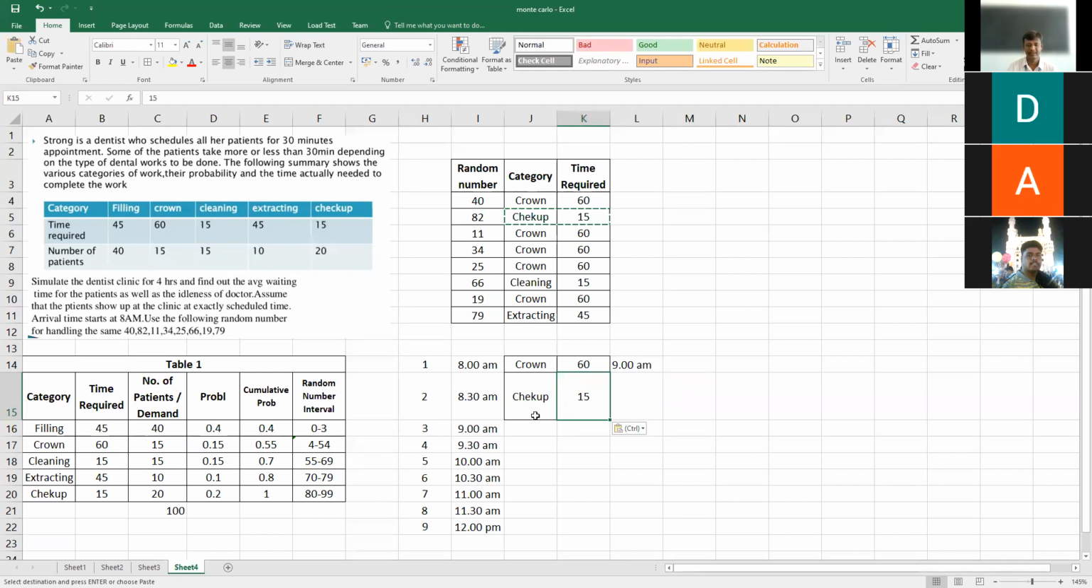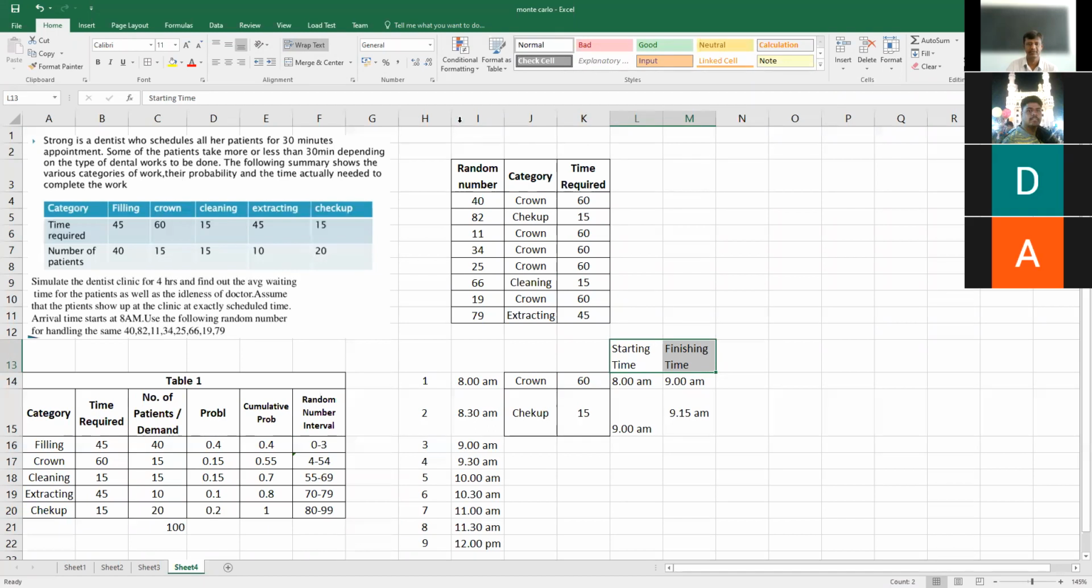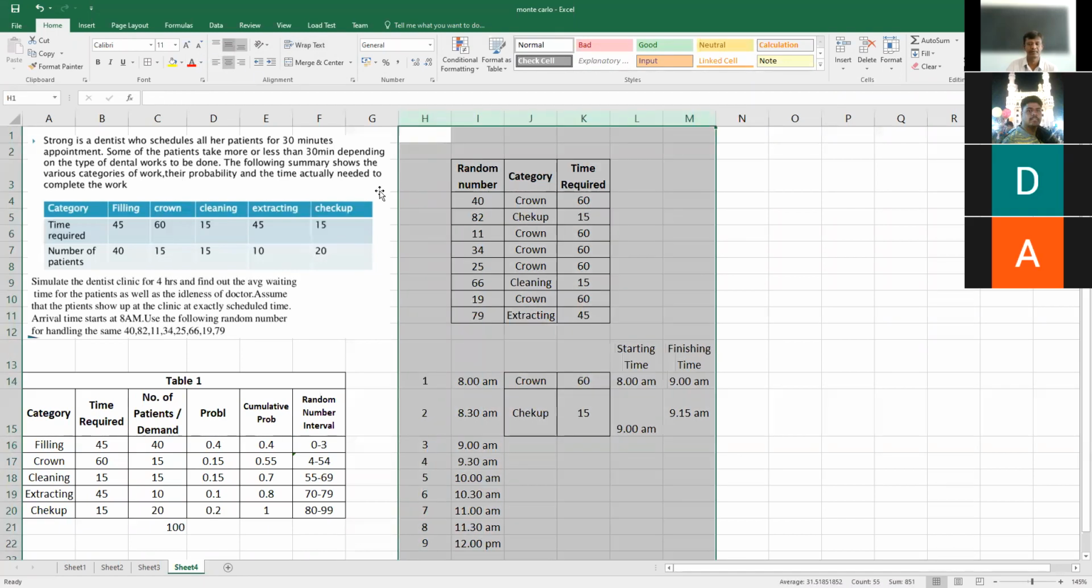What will be the ending time? Since it takes 15 minutes, the service for the second patient will be complete by 9:15 a.m. Or we can put it like this: starting time and finishing time. Now it will be easy for us to understand, I believe.